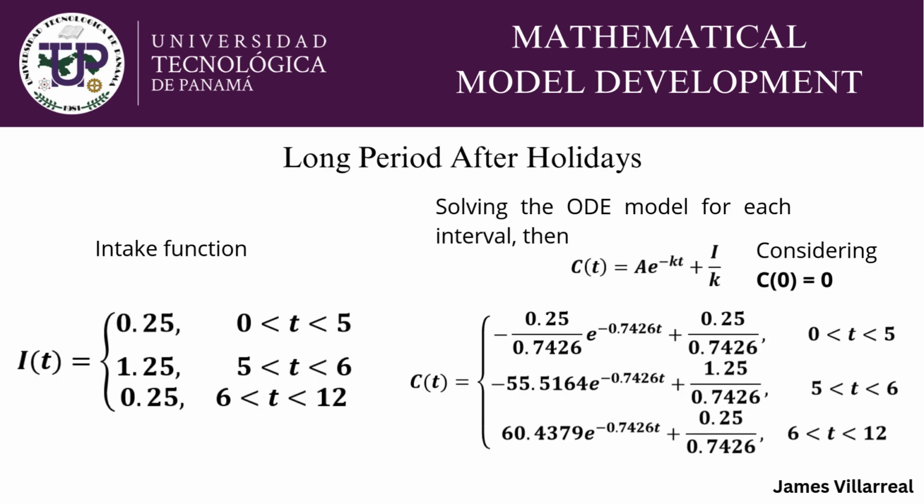For the case where the child consumes their candy over a long period after the holidays, we will consider the following functions for the intake, where the child will consume a small amount of candy between January and April, a larger than normal amount of candy during May, and then going back to the previous candy consumption through the rest of the year. We then obtained the following solutions from our model, considering the initial concentration to be 0.